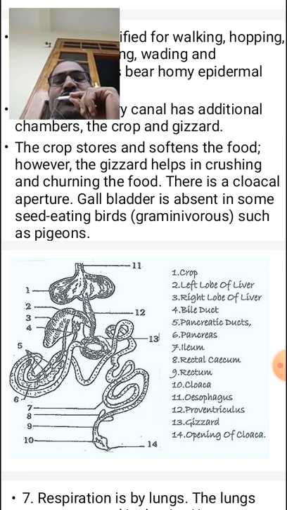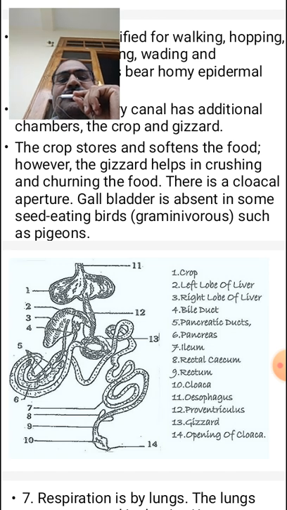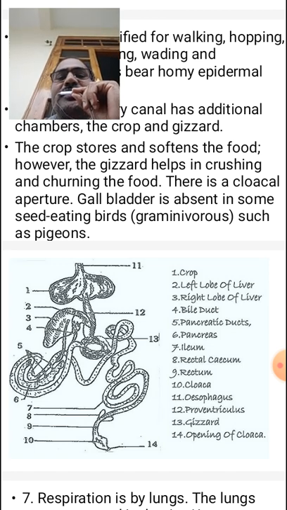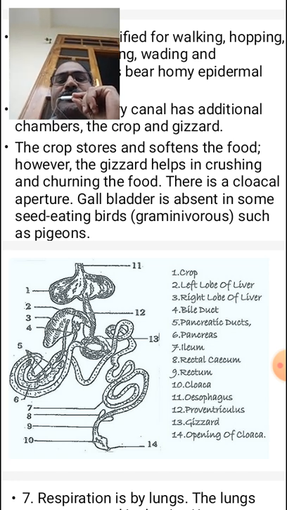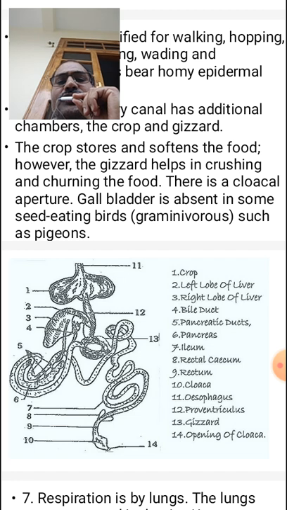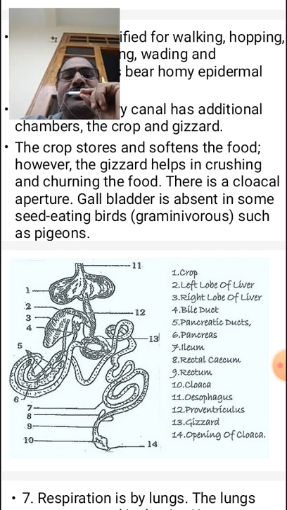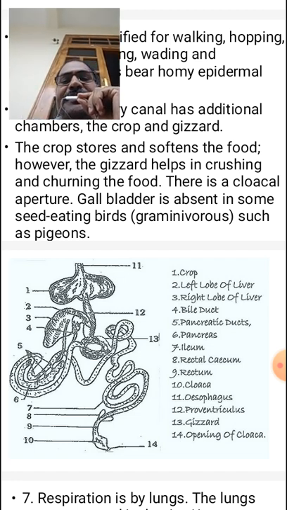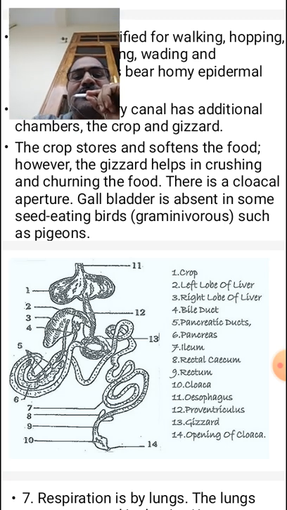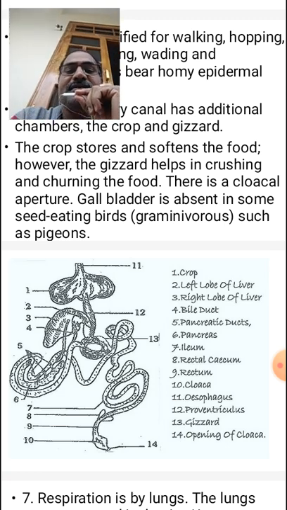The crop stores and softens the food, whereas the gizzard helps in crushing and chewing the food. There is a cloacal aperture. A gallbladder is present in some seed-eating birds, such as pigeons.